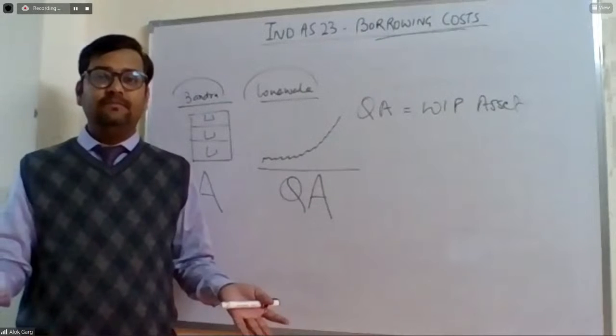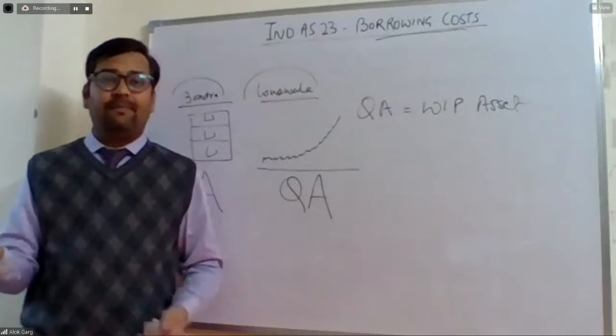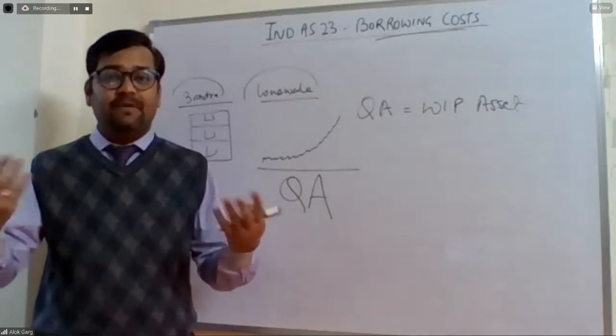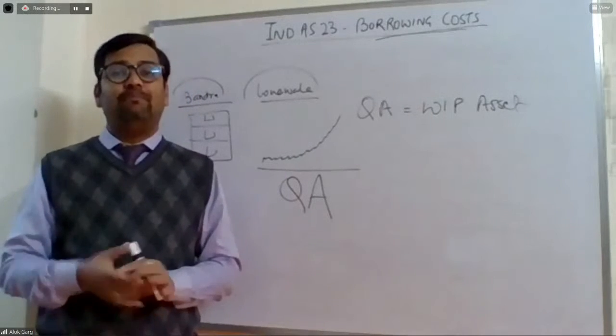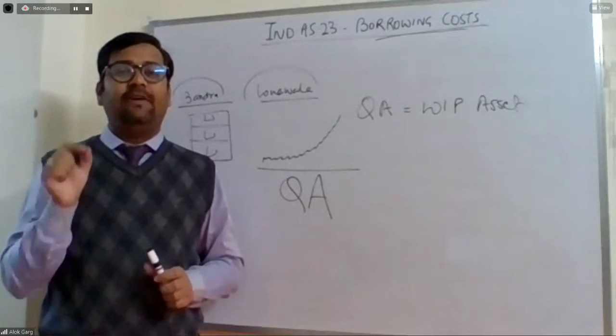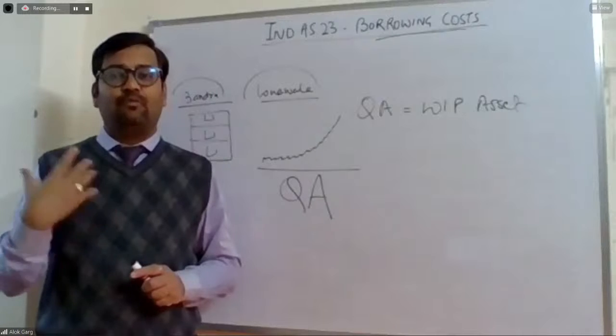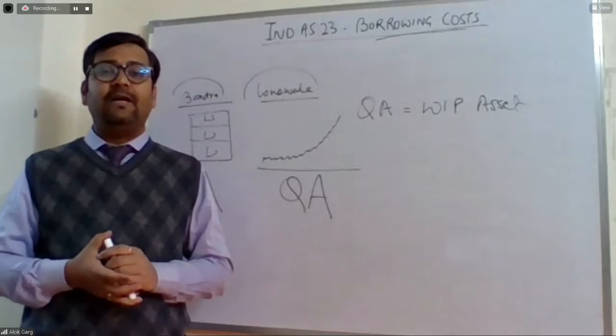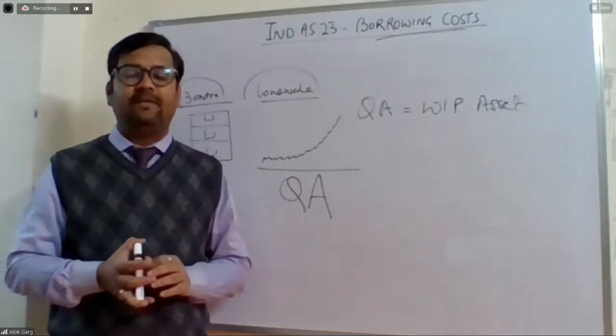It depends on the judgment of the management. Generally 6 months could be a substantial period of time, 9 months could be. Management should specify whether they are taking 6 months, 9 months, or more than 12 months as a substantial period of time. This will form part of the accounting policy.